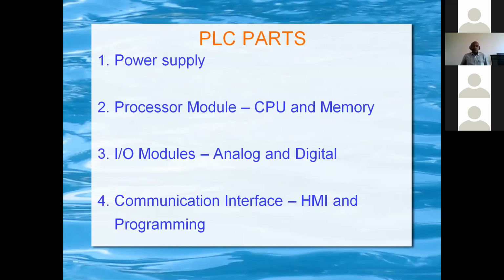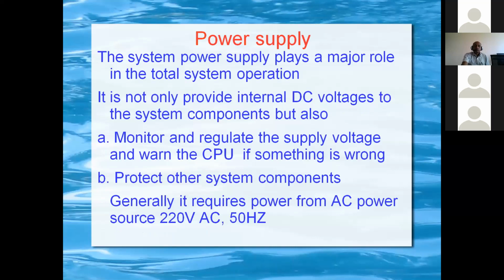Then we'll go to the PLC parts. What are all the parts of the PLC? The first one is the power supply, then the processor module, which contains CPU and memory, then IO modules: analog input module, analog output module, digital input module, and digital output module. Then communication interface for HMI, human machine interface, and programming. These are the main parts of the PLC. We will see them one by one.